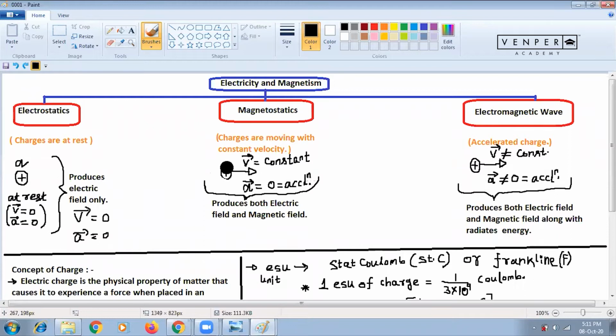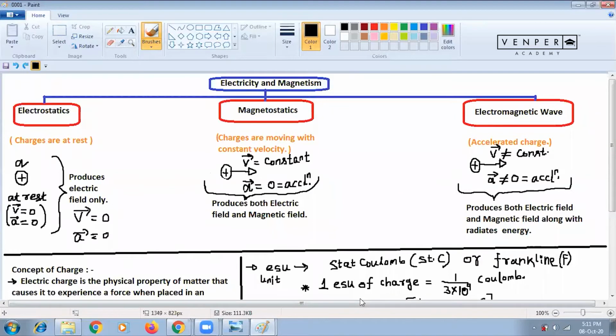So I want you to write these three classifications. Please write this. Half of your 12th chapters will go with this only: electrostatics, magnetostatics, and electromagnetic wave. So please write.